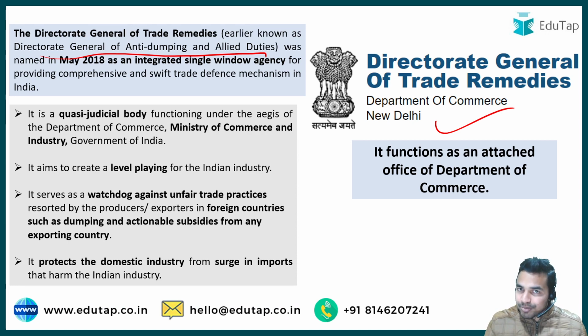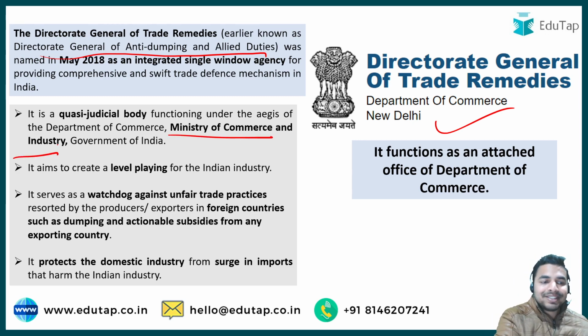So this body is a quasi-judicial body which functions under the Ministry of Commerce and Industry. And why was it launched? It was launched to create a level playing field for the Indian industry, and it serves as a watchdog against unfair trade practices.